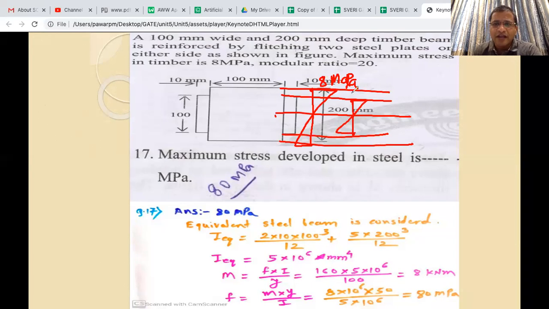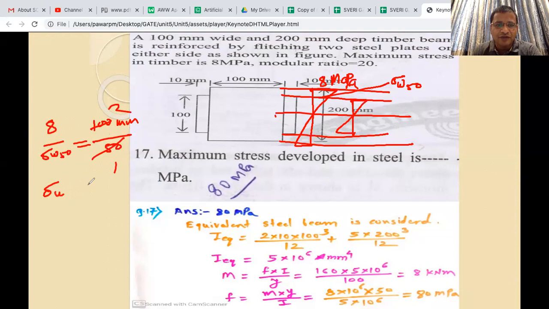So you can understand, the stress in the wood is 8 MPa at a distance of 100 mm from the neutral axis. First of all, we will have to calculate sigma W at 50 mm. So sigma W at 50 is equal to 8 by 2, which is equal to 4 MPa.